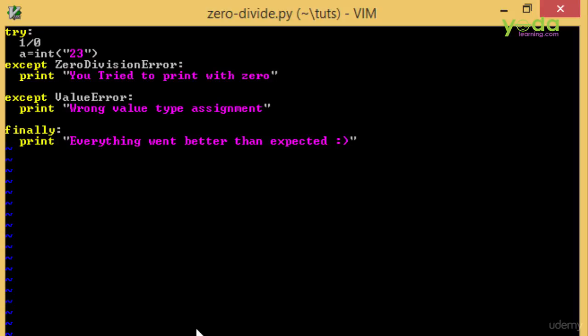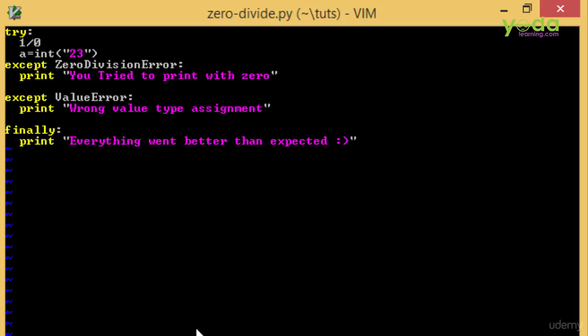Now we have an except block for the specific zero division error. So what we are looking for is, we are expecting a zero division error. Therefore, we have tried to catch it over here. And once any sort of zero division error is caught inside this try block, the code jumps to this except block. You tried to print with 0. That code will print "You tried to print with 0".